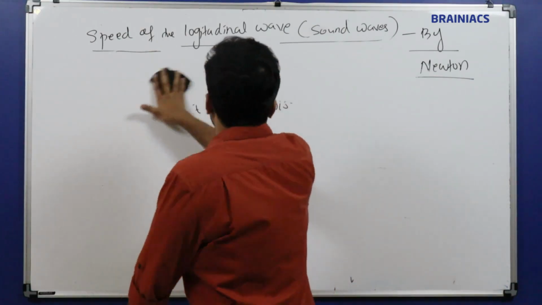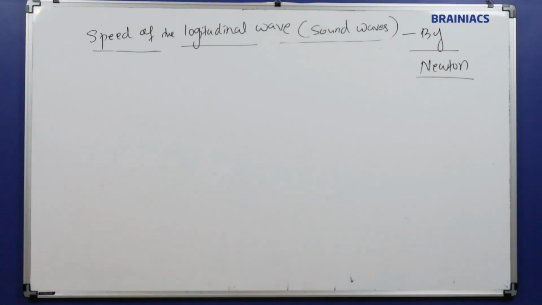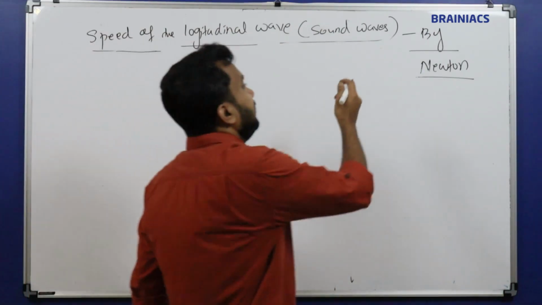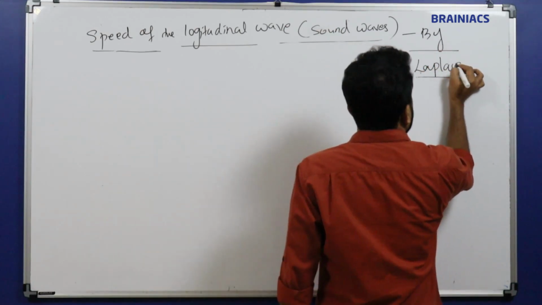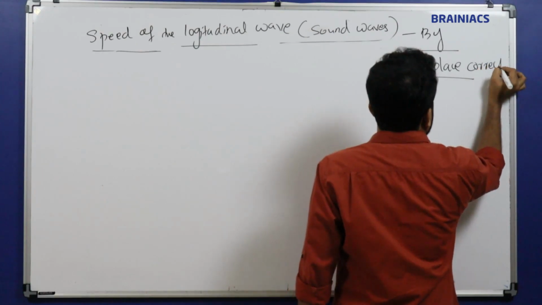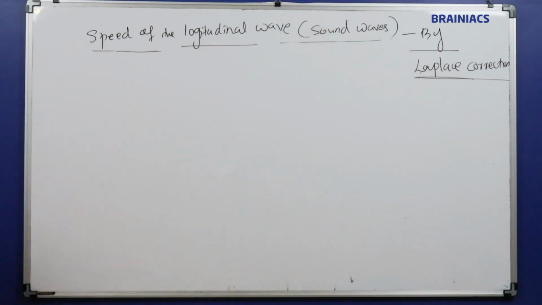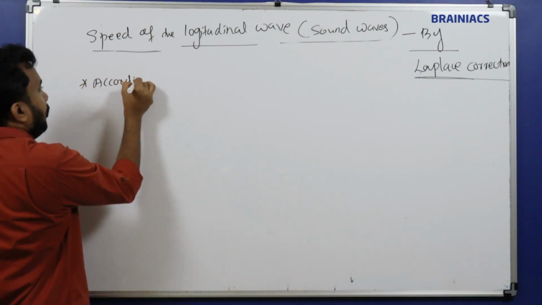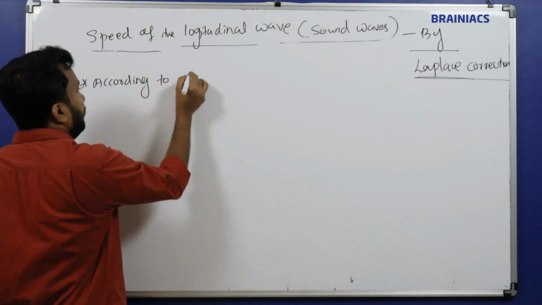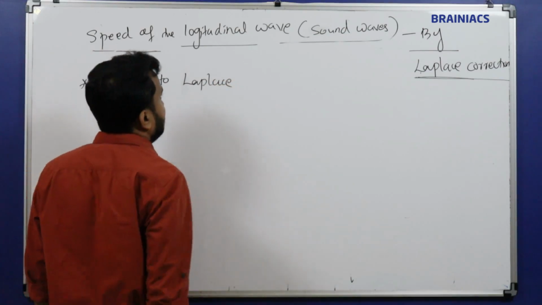Now the next heading: the speed of the longitudinal wave or sound wave by Laplace correction. Laplace is the name of the scientist. He made some correction to the equation, that is what is called the Laplace correction. What is Laplace correction? According to Laplace, and Laplace is the name of a scientist. Laplace transform is very popular.